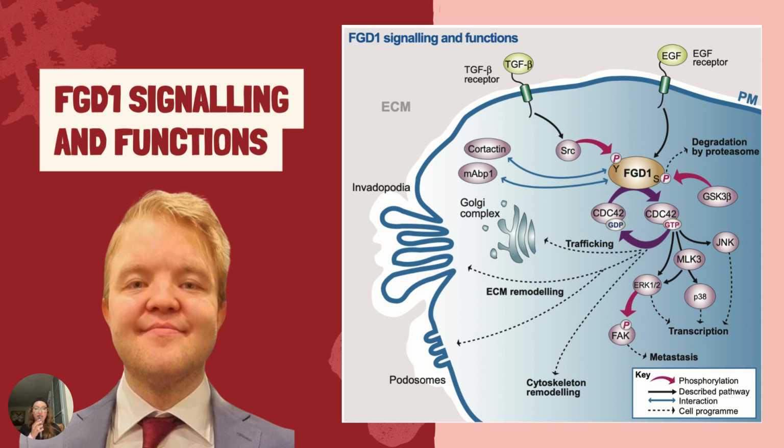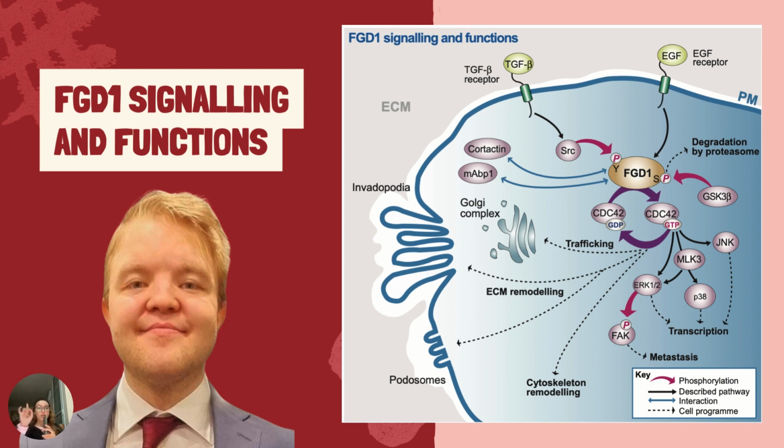So we have a very soluble protein localized on the subcortical cytoskeleton and membranes, and it translocates to the plasma membrane in response to extracellular stimuli. Such extracellular stimuli can be epidermal growth factor in epithelial cells or TGFB in endothelial cells.